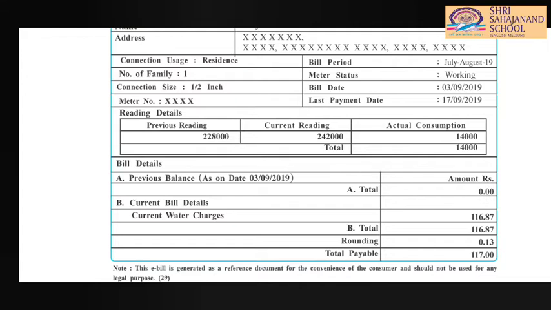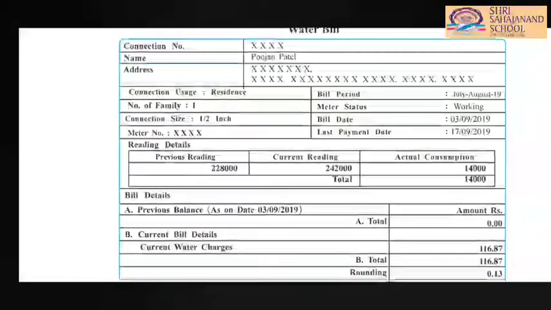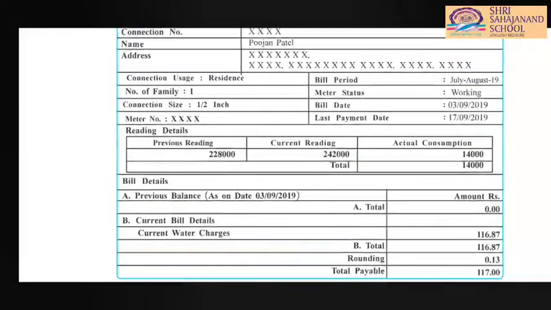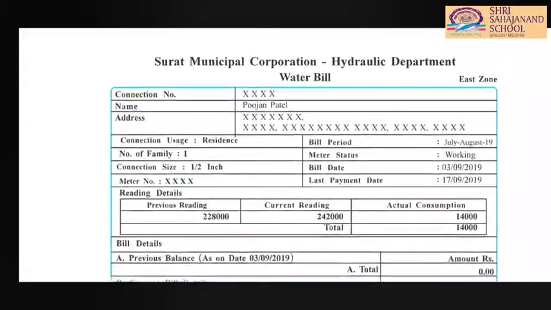So 116 rupees something, the total is also 116, and after tax and rounding off, the amount Pujan Patel has to pay is 117 rupees. So in this way you can read the water bill or any other bill.